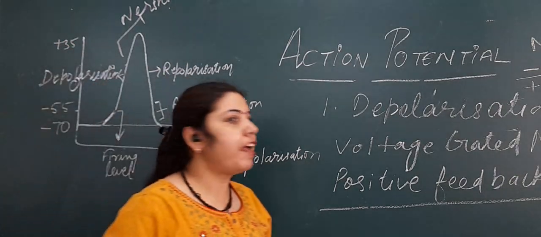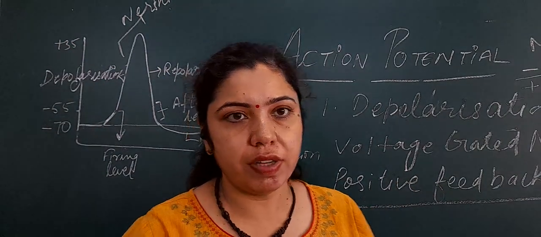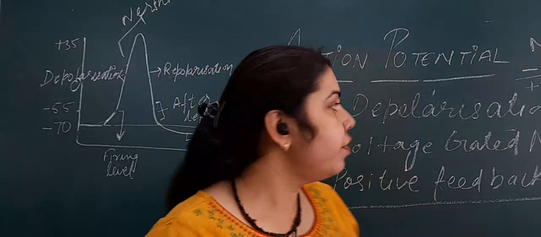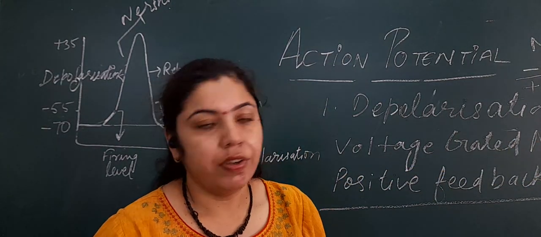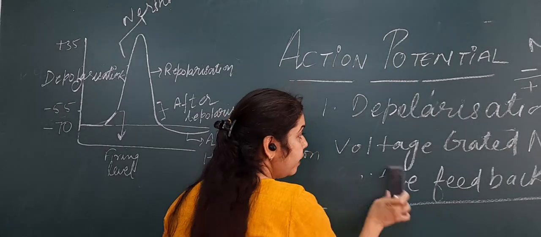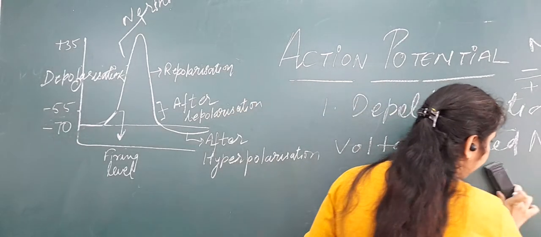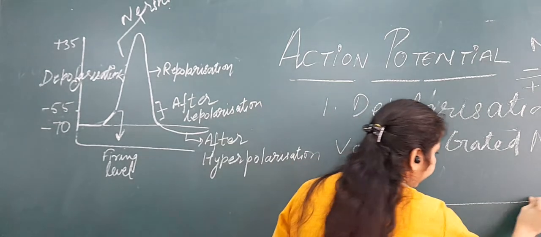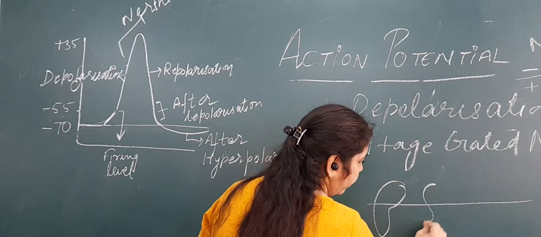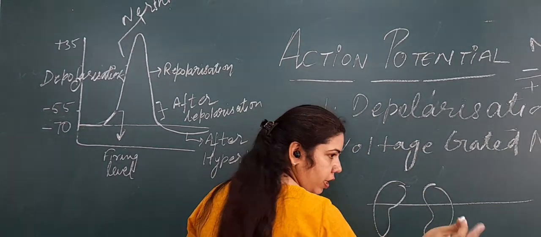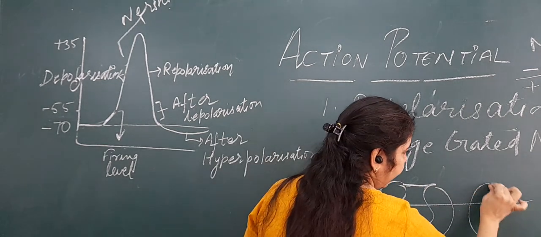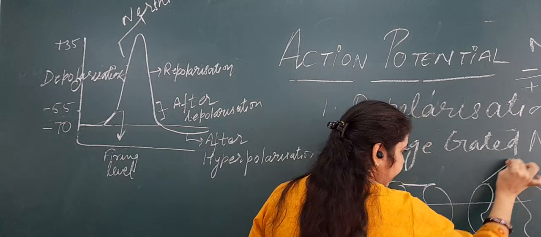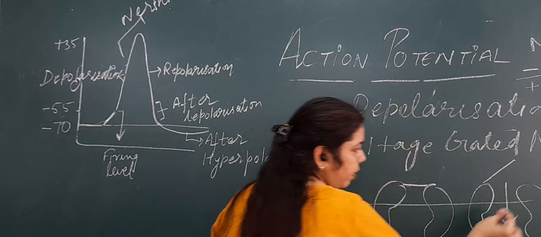At plus 35 millivolt, the depolarization will stop because the voltage gated sodium channels become inactive. I told you there are three states of the voltage gated sodium channel. Initially they were in the resting state, where the activation gate was closed and inactivation gate open. Second, the active state, in which the activation gate opens and sodium ions enter.